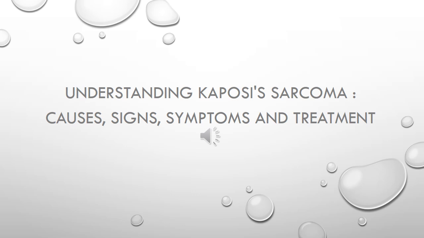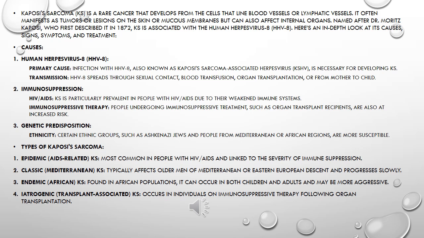Understanding Kaposi's sarcoma: causes, signs, symptoms, and treatment. Kaposi's sarcoma, KS, is a rare cancer that develops from the cells that line blood vessels or lymphatic vessels. It often manifests as tumors or lesions on the skin or mucous membranes but can also affect internal organs.